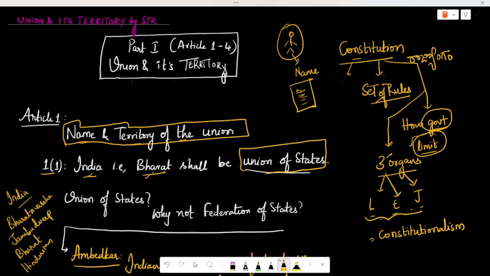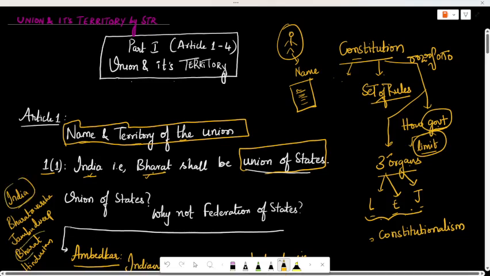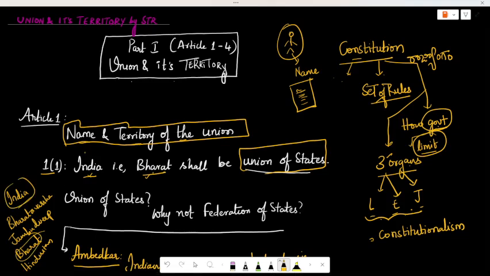But what our constituent assembly felt is we'll go with India, that is Bharat, the new modern name and the ancient name. India, that is Bharat, shall be a union of states.